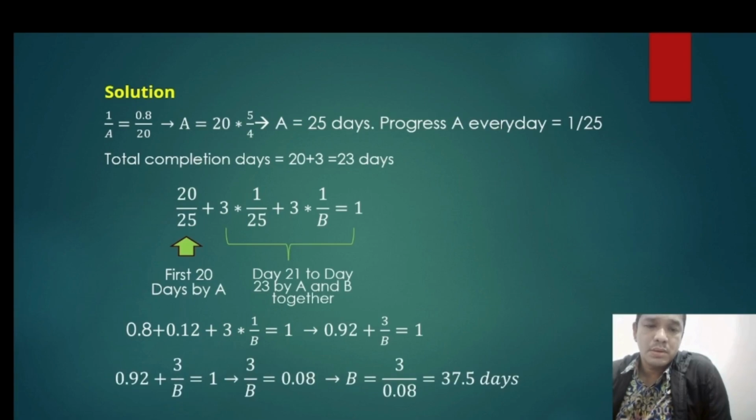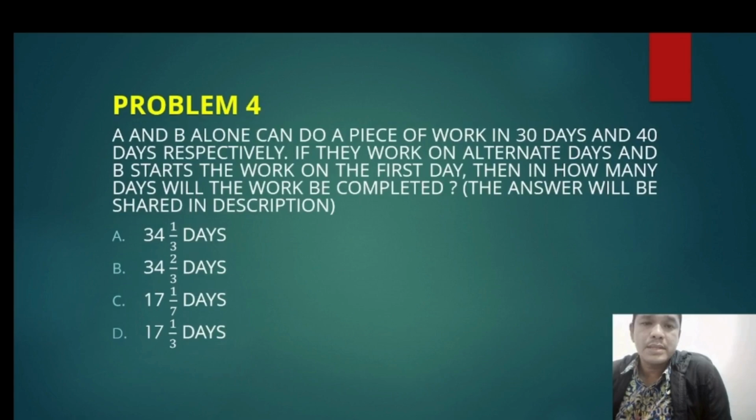So from this equation, we can find the value of B is 3 divided by 0.08, which is equal to 37.5 days. That's the answer to problem number 3.